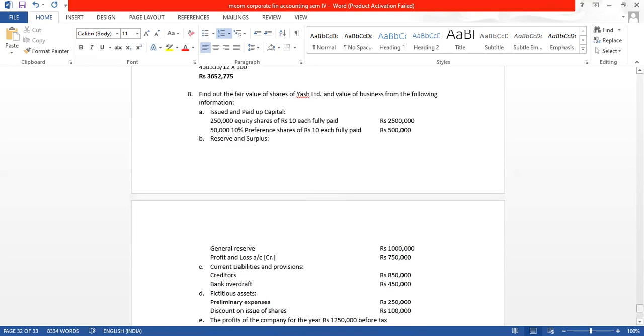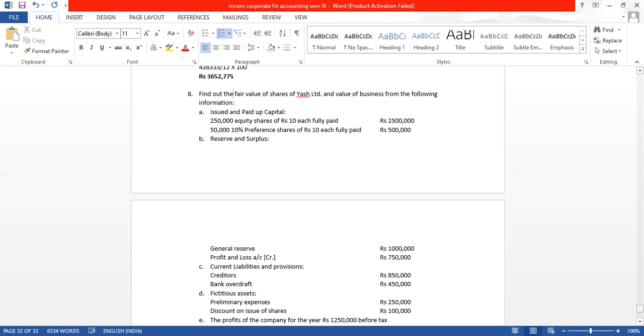Issued and paid up capital is given. Number of shares is 2,50,000. Equity shares of rupees 10 each fully paid, 25 lakhs. Then we have preference shares, 50,000 10% preference shares of rupees 10 each fully paid, 5 lakh. We have reserves and surplus, in which we have general reserve and profit and loss account.